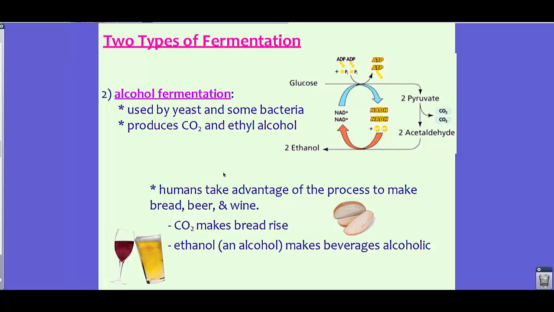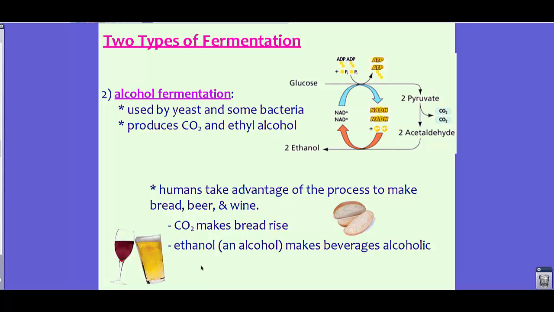So in this case, we take advantage of this process to make some of the things that we use. Maybe not every day, but occasionally. The carbon dioxide that is released from this process helps bread rise. So when you add yeast to bread, that carbon dioxide makes that nice fluffiness of the bread. If you have bread that does not rise, that's matzah.